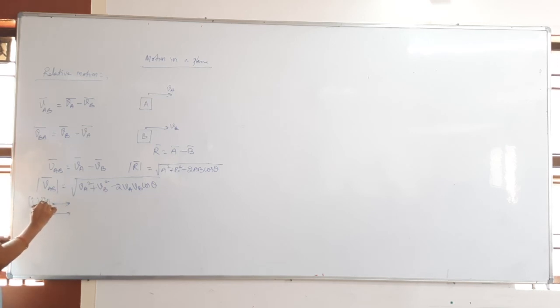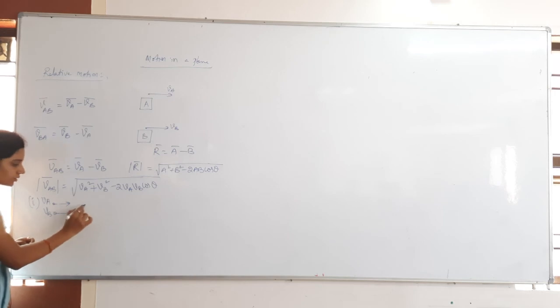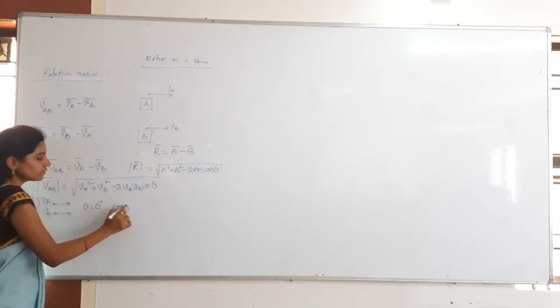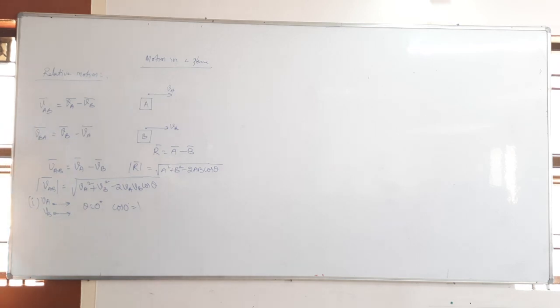Okay. Now, first case, when the bodies are moving in the same direction, VA and VB are in the same direction, then VAB is equal to VA minus VB. What is the angle between them? Theta is equal to 0 degrees. Cos 0 is equal to 1. So what is the magnitude of VAB bar?